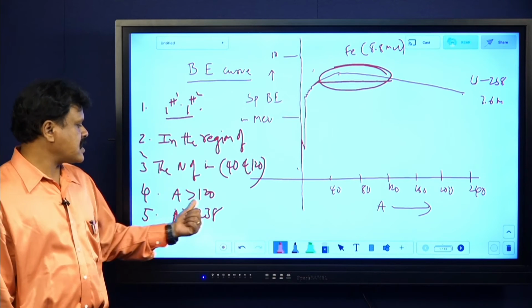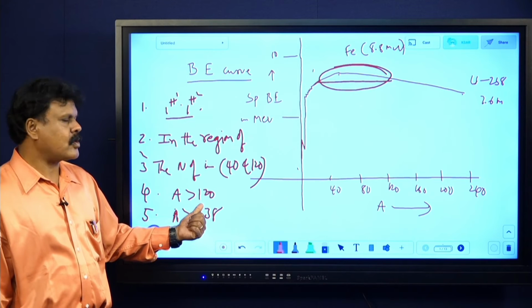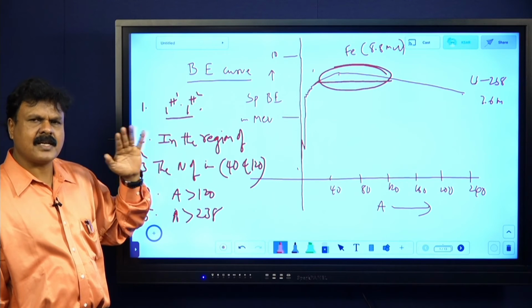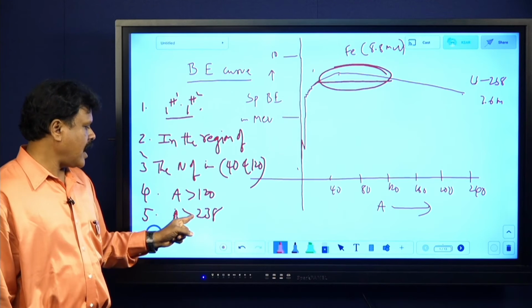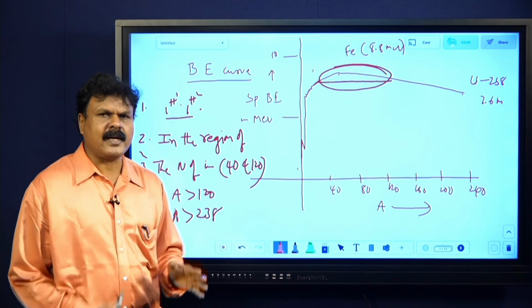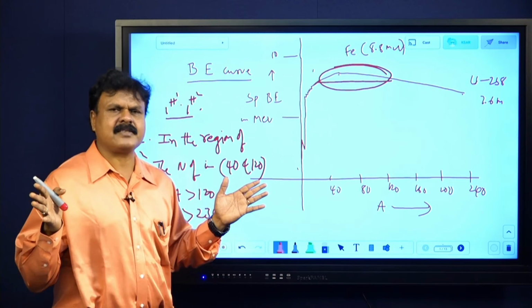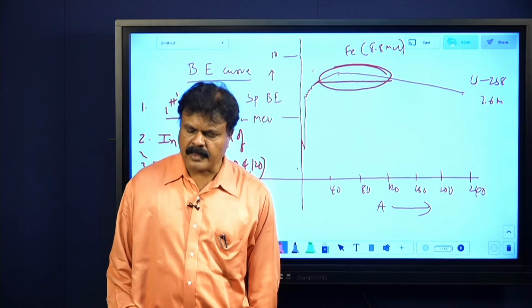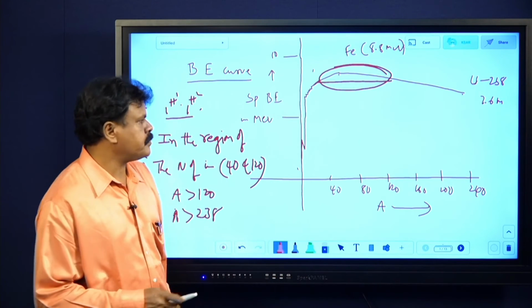The nuclei having mass number greater than 120 have comparatively less specific binding energy, and are less stable. The nuclei having mass number greater than 238 have very less specific binding energy, and hence they are highly unstable and radioactive. This much you should know.